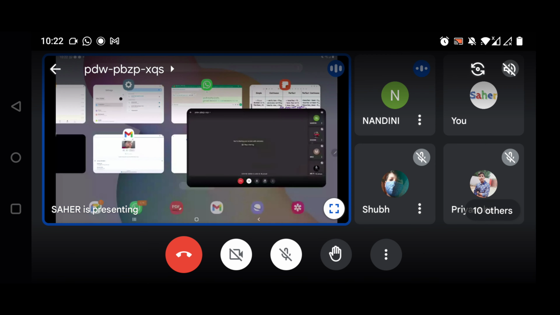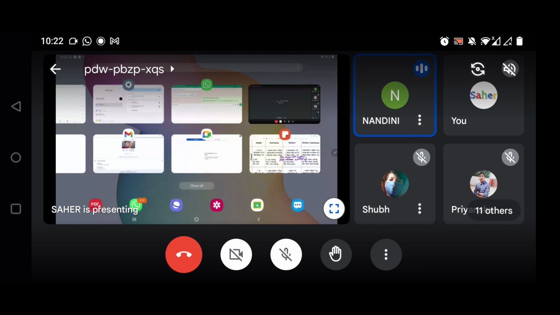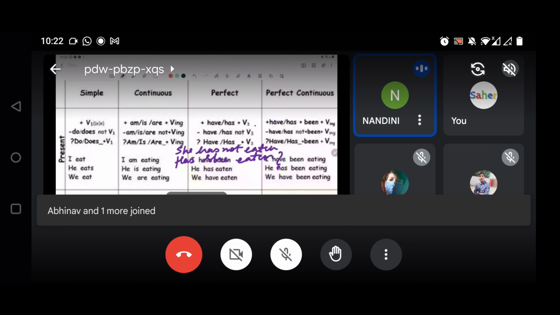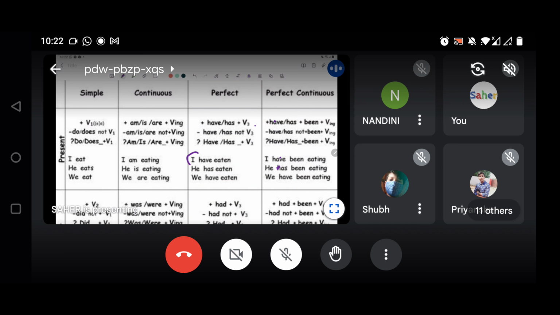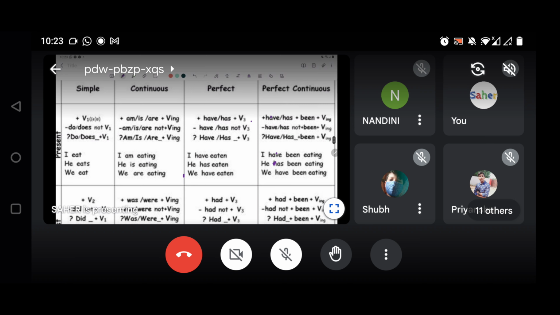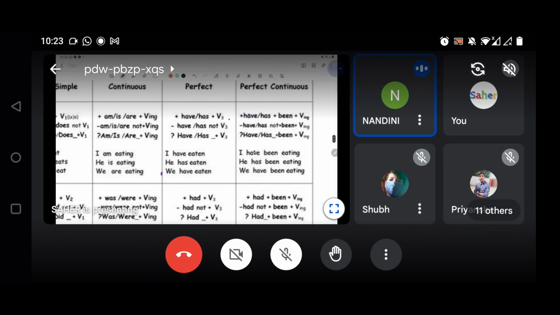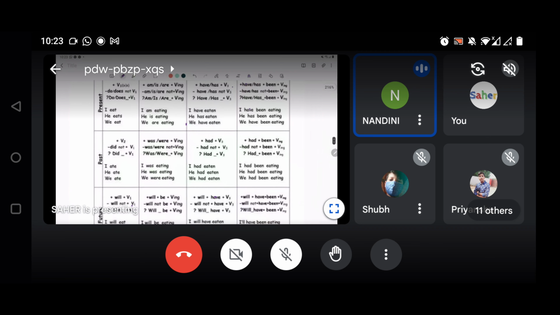Excuse me, ma'am, for a single or for a group of people, we have to use have, and for second person, we have to use has. For I it is exempted, we have to use have, and for plural we have to use have, but only for the singular third person we have to use has. Okay, clear?